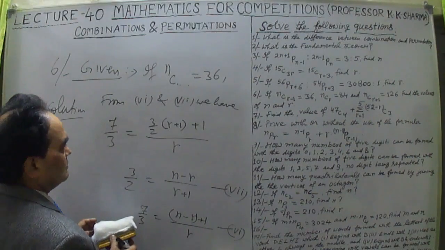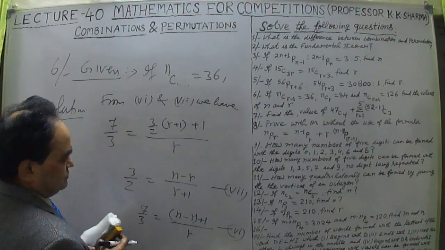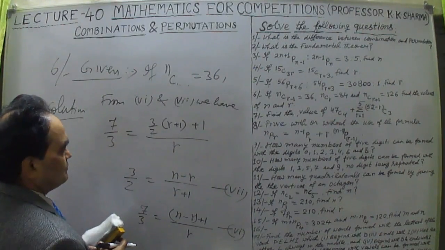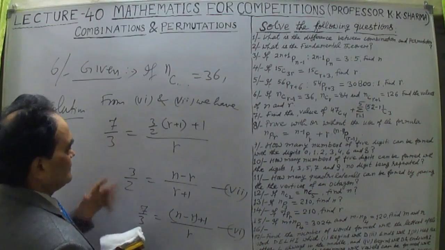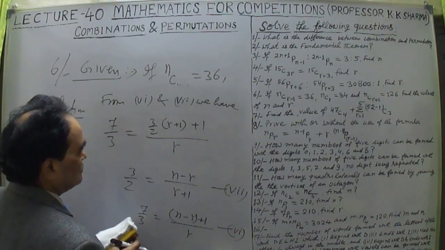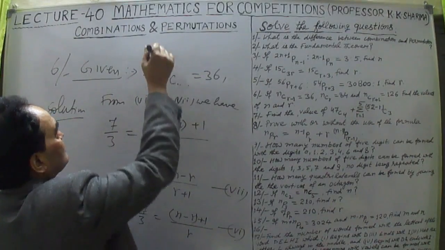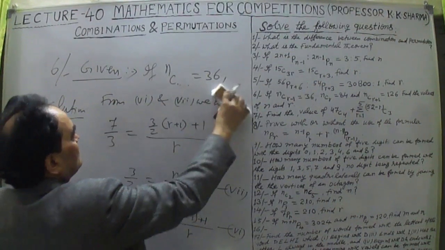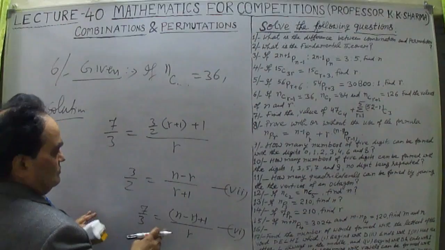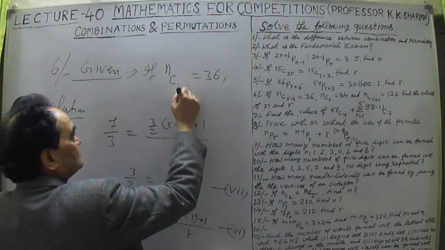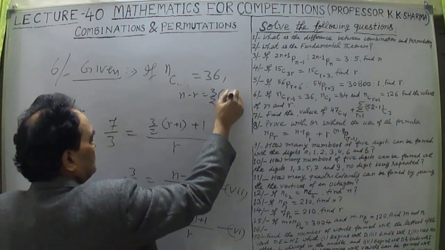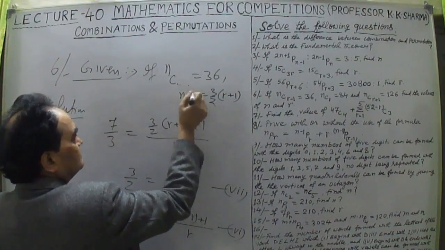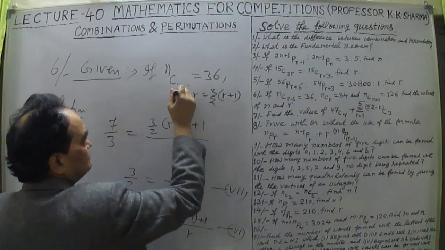So solving this for r, which equation should I remove? Because n also we have to calculate, right? So let me solve this value. Here let me write what we substituted. N minus r is equal to 3/2 into r plus 1. This we have substituted from 7th equation.